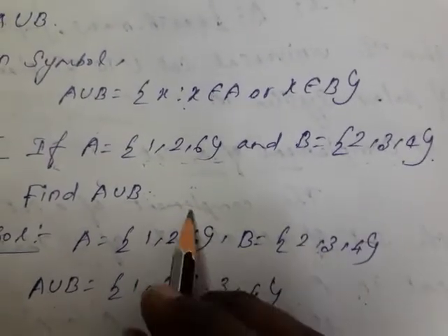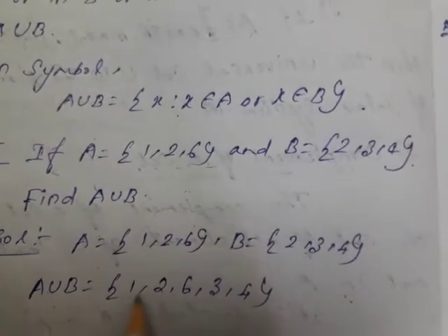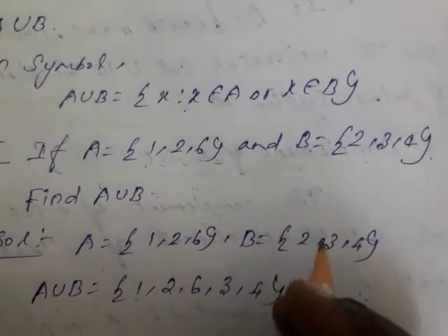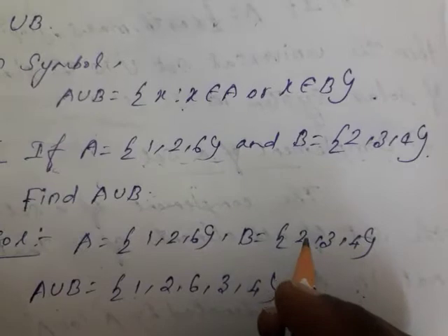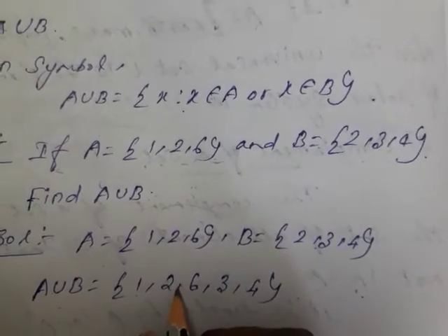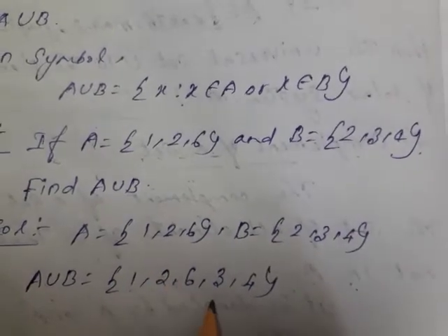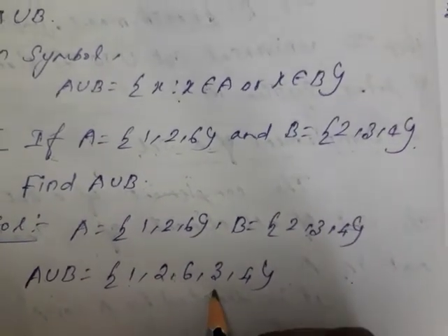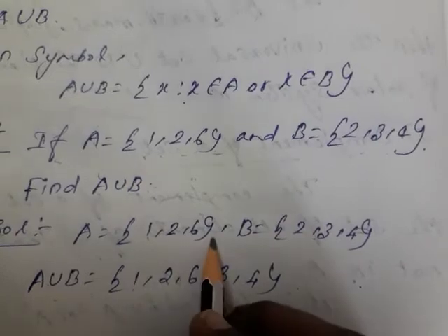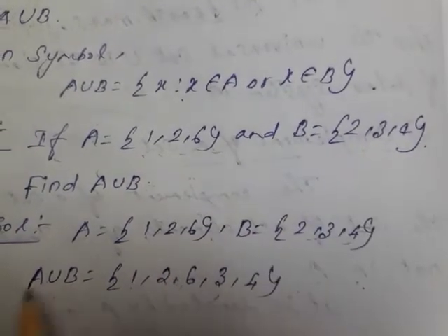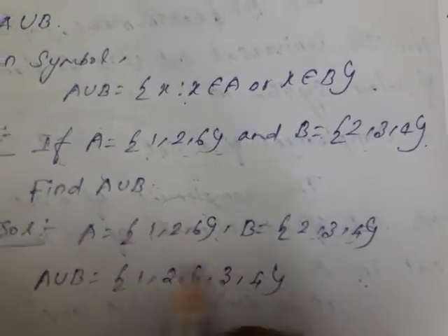What are all the elements in set A? You take and write 1, 2, 6. Then next you write set B: 2. 2 is already there, so no need to write again. Next 3. 3 is not there, so you join and write. Next 4. So 1, 2, 6, 3, 4. You have to combine and write. It's called the A union B.